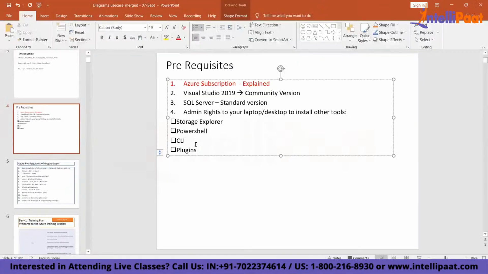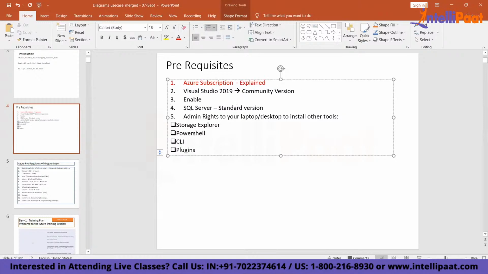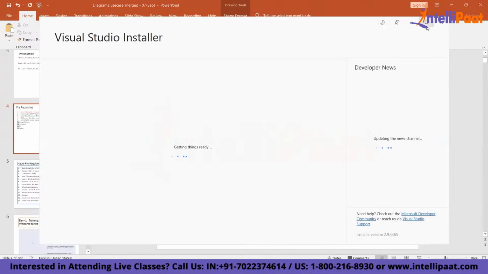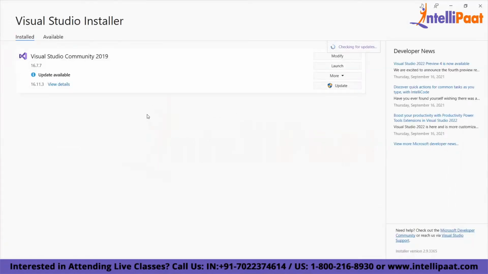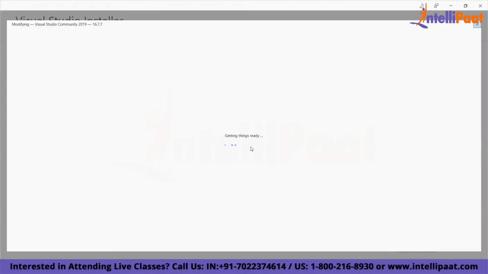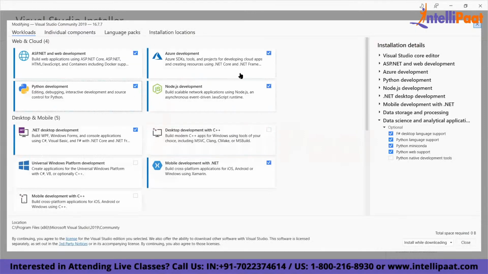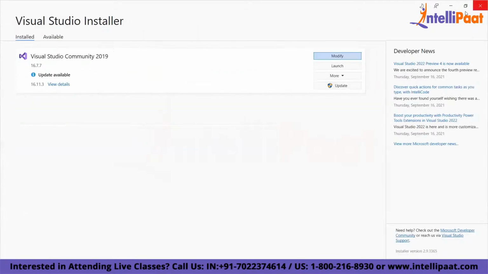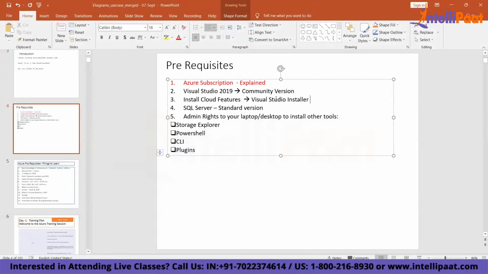When you install Visual Studio, you need to go to the Visual Studio installer and enable or install all the cloud features. It will ask you what all things you want to install, right? So just click on Modify and you can set up your Visual Studio installer with what you need. Please select this checkbox, Azure development, this one. This one anyway is default. These two are required. Once you do that, your Visual Studio will be ready and you are good to start with your development.